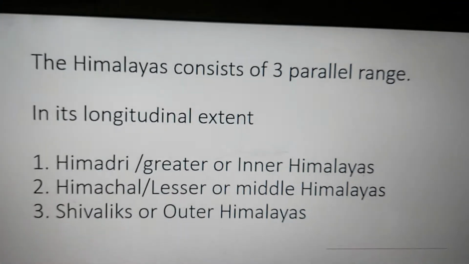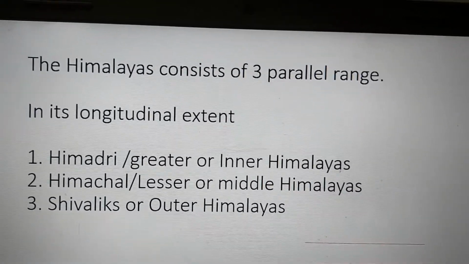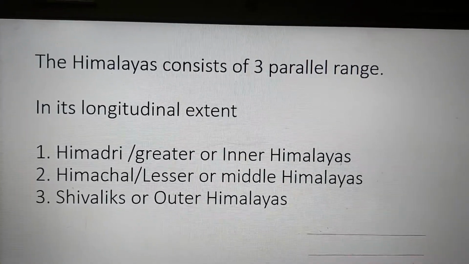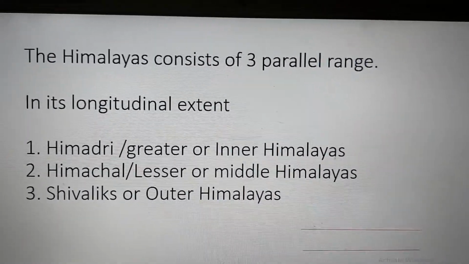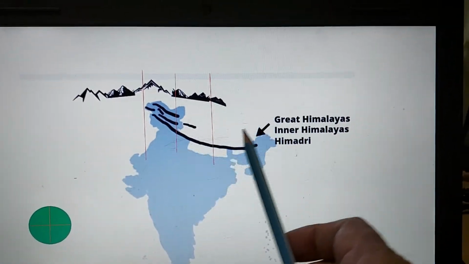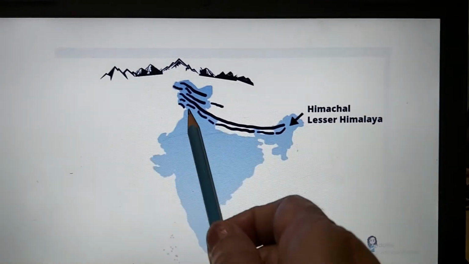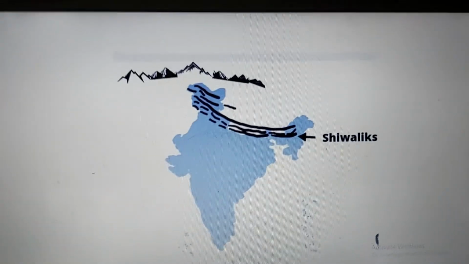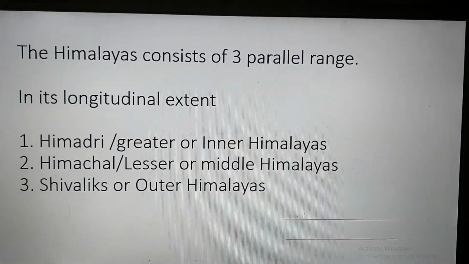So which are the 3 parallel ranges in this longitudinal extent? It is Himadri, then Himachal and Shivalik. The other names for Himadri are Greater or Inner Himalayas. For Himachal, it is Lesser or Middle Himalayas, and Shivalik is the Outer Himalayas. Let's look at it again. This is the Greater Himalayas. Okay, then the next line is the Himachal, and the third line is the Shivalik. Now we will learn about all these 3 in great detail in our next video.